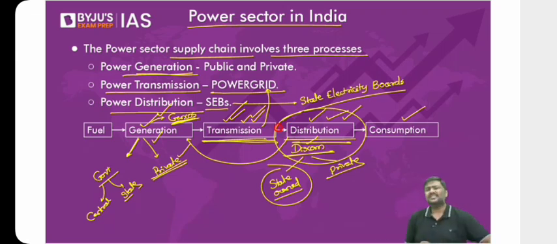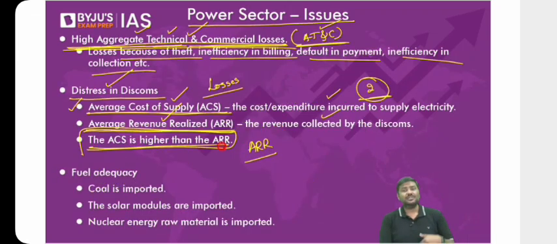Now you will ask me, sir, why is that? The ACS is higher than ARR in most of the cases. Why is this happening? Point number one, all of you agree the state governments will provide electricity free of cost to some of the consumers. We have discussed all of this, by the way. We are just applying what we have discussed earlier.